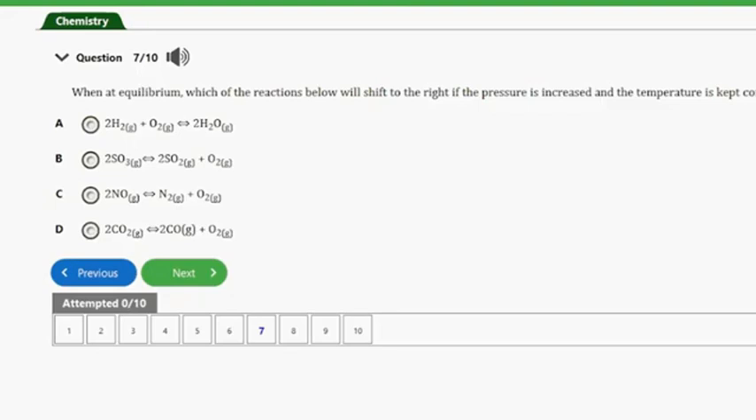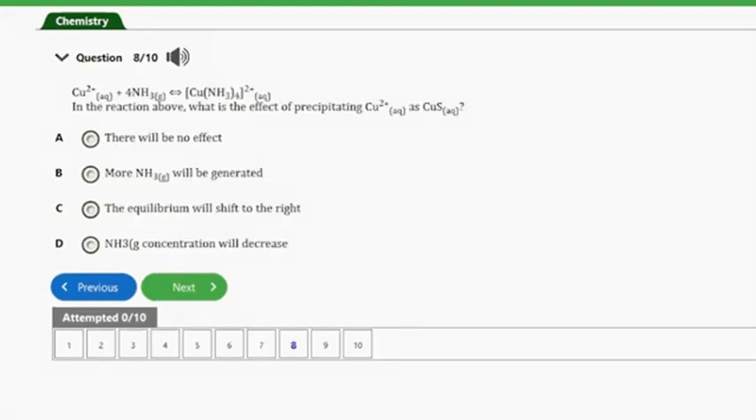Let's consider the next question. And that's question number 8. So we have an equation of a reaction here, and the question says, in the reaction above, what is the effect of precipitating copper ion in aqueous solution as copper sulfide aqueous solution? A, there will be no effect. B, more ammonia gas will be generated. C, the equilibrium will shift to the right. D, ammonia gas concentration will decrease.